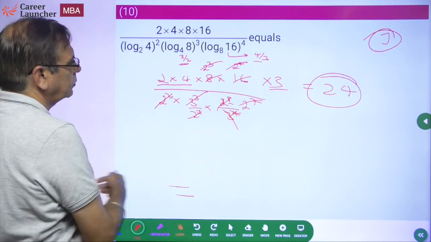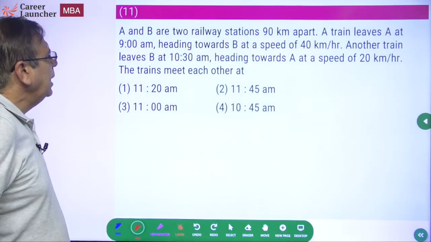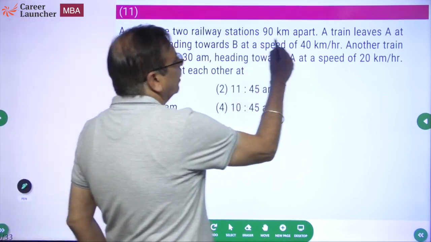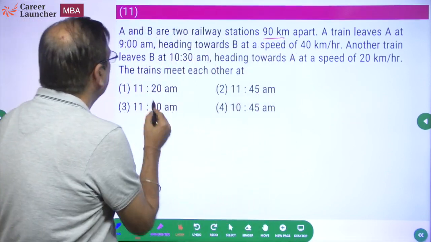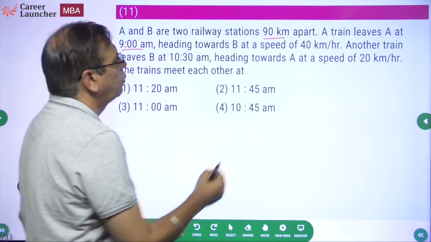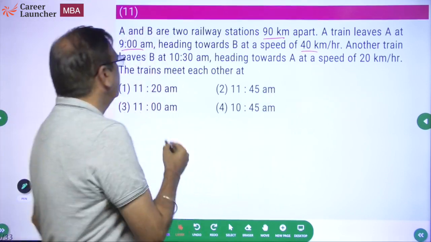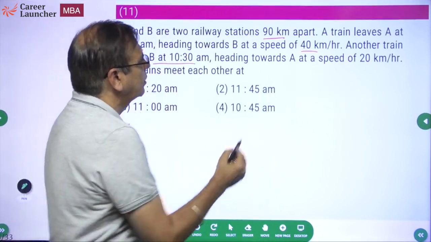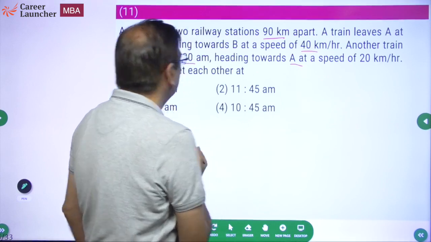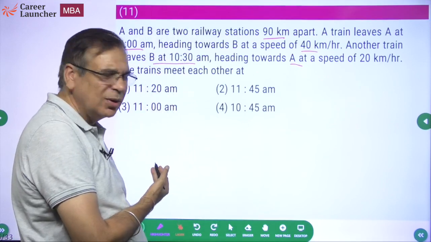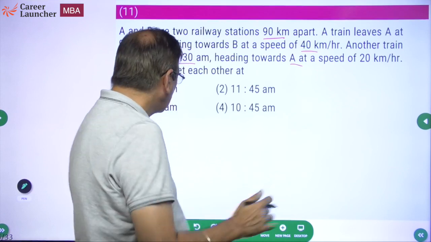Okay. A and B are two railway stations 90 kilometers apart. A train leaves A at 9 a.m. heading towards B at a speed of 40 kilometers per hour. Another train leaves B at 10:30 a.m. heading towards A at a speed of 20 kilometers per hour. Very simple question. I'm sure everyone needs to do it. No jugaad required out here.